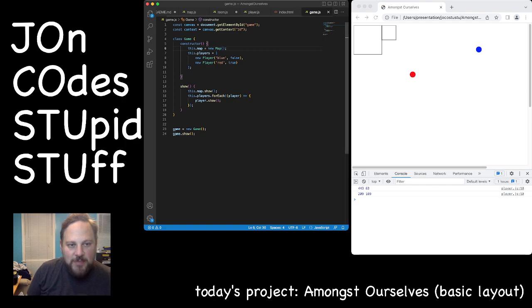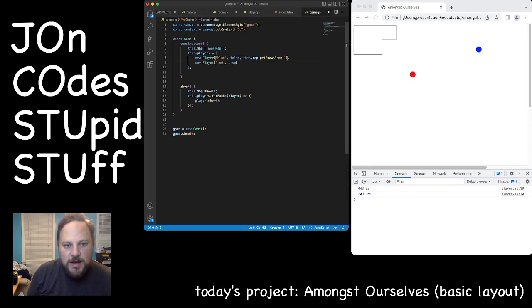We have our map. We could say room players, we make a new player. This dot map dot get spawn room. That's what I called it, right? Yeah.